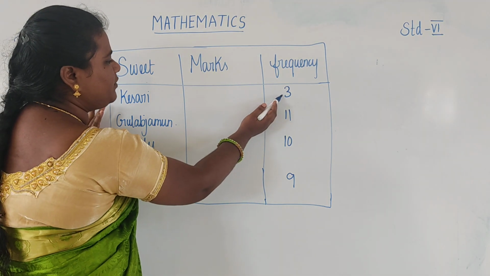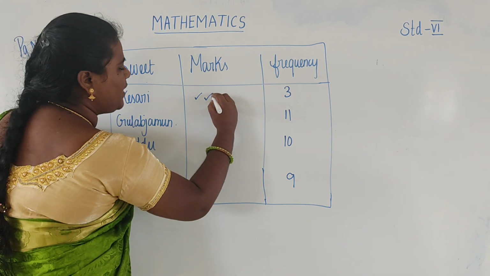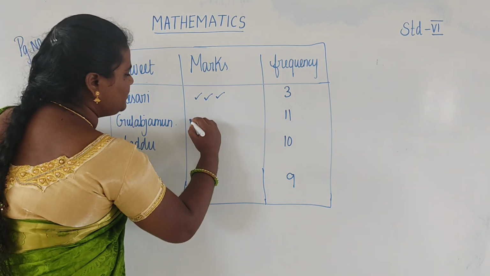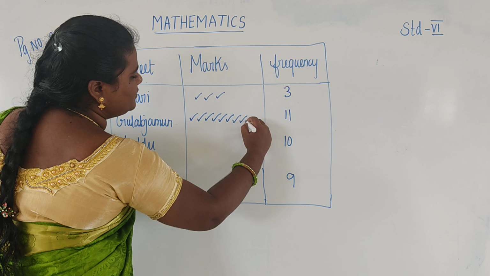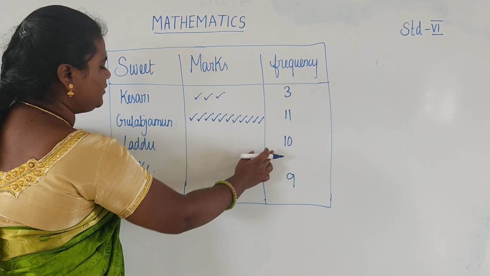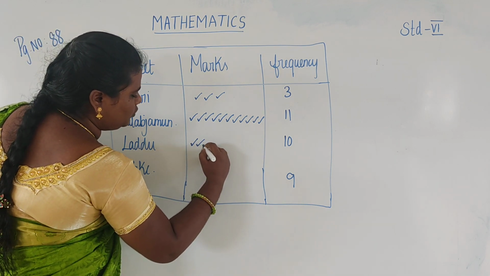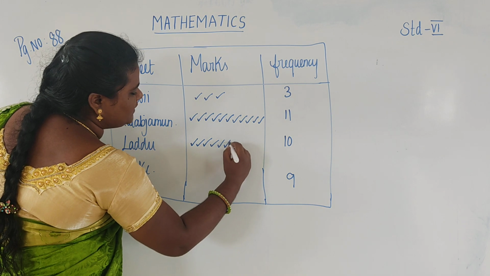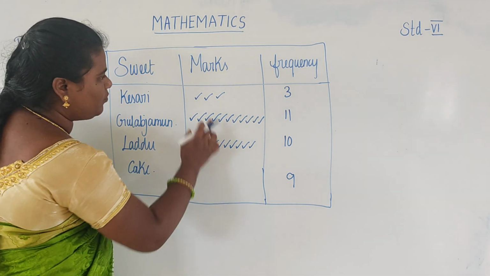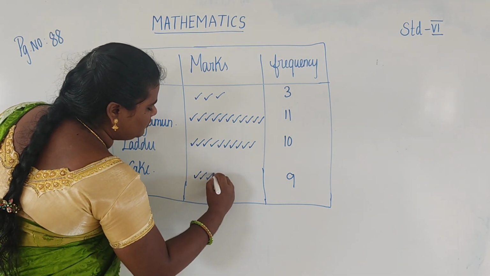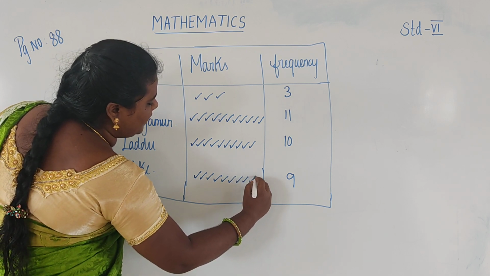For the first, marks 1, 2, 3. For 11, 1, 2, 3, 4, 5, 6, 7, 8, 9, 10, 11. For the third, laddu, marks 10. Next, cake, marks 9.